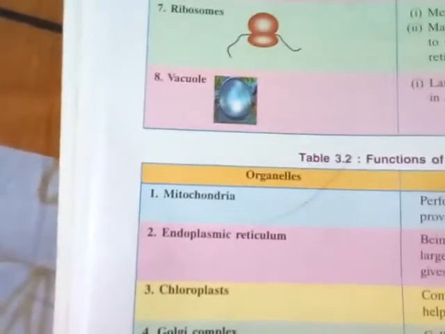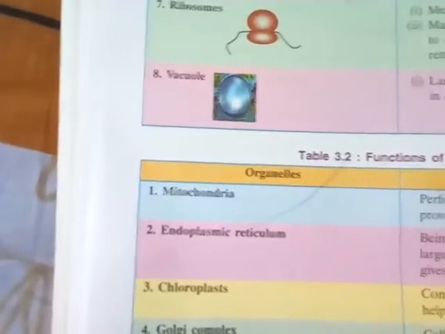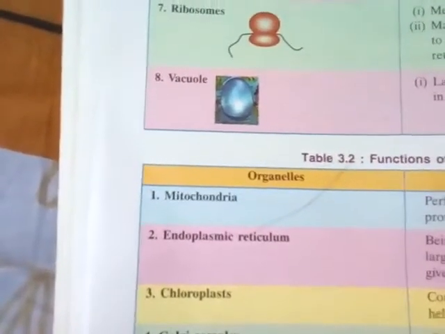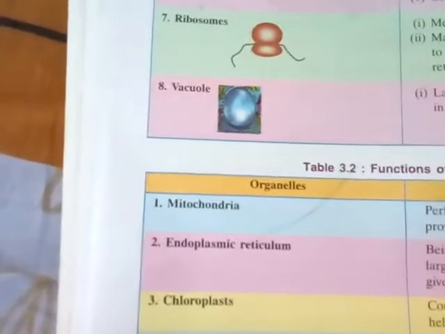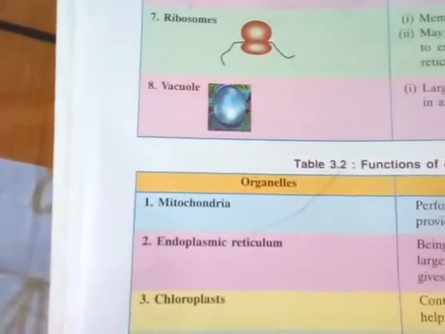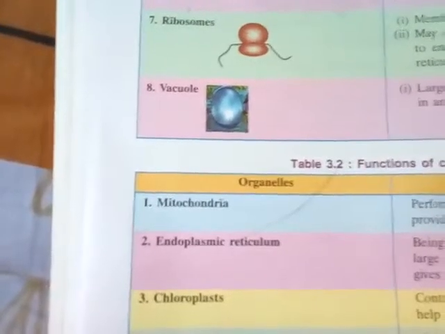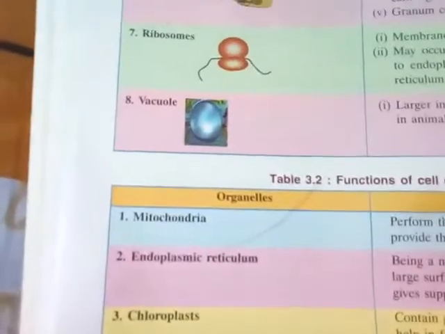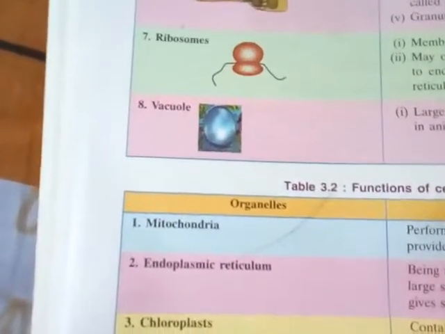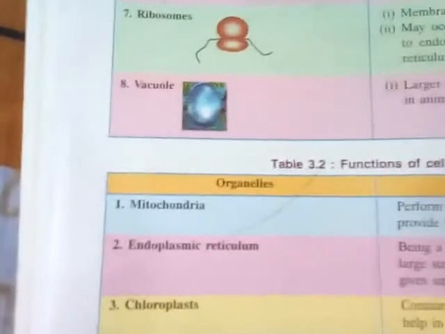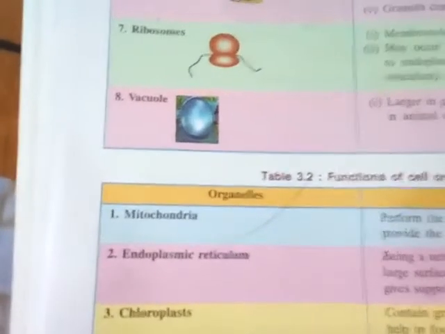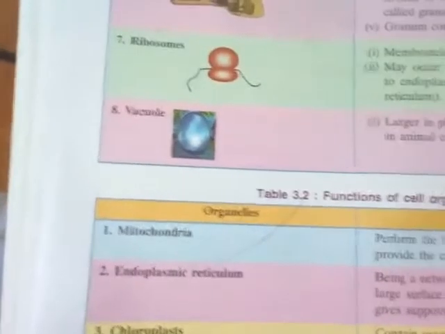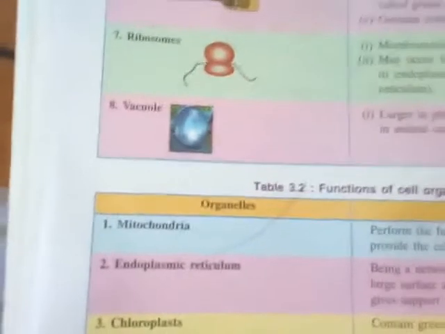Whatever food we have taken, starch is broken down into simpler substances like glucose, and this glucose is oxidized by oxygen. By the process of oxidation, a lot of energy is produced, and that energy is used for our working activity. Some of the energy is stored in the mitochondria in the form of ATP, that is adenosine triphosphate, and the rest of the energy is liberated. So this is the mitochondria, the storehouse of the cell.